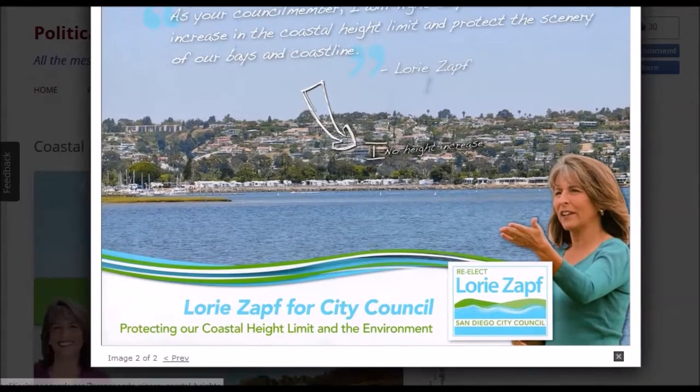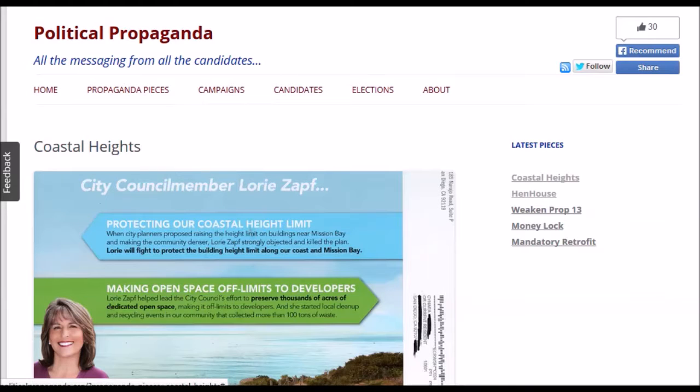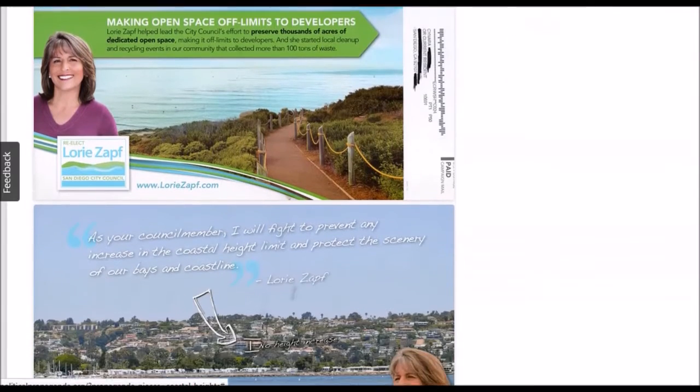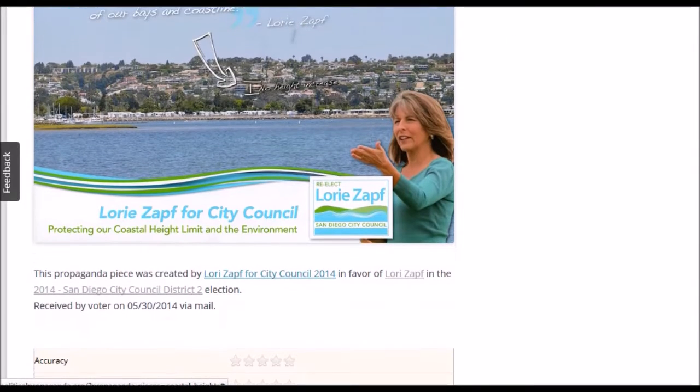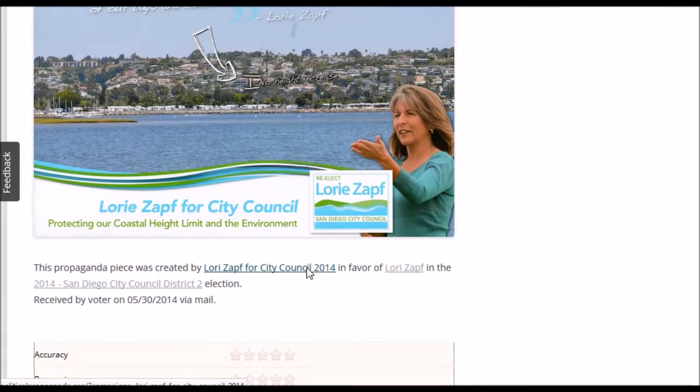So in this case, this mail piece was sent by a committee in favor of a candidate in an election. You can click on any of these three details to learn more about the piece. In this case, we're going to click on the committee that sent the mail piece.